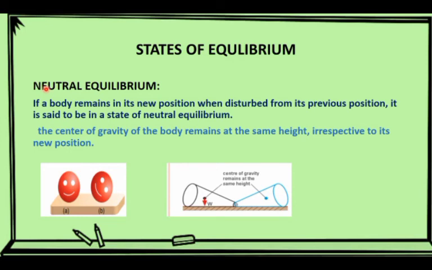The third type of state of equilibrium is neutral equilibrium. If a body remains in its new position when disturbed from its previous position, it is said to be in a state of neutral equilibrium.